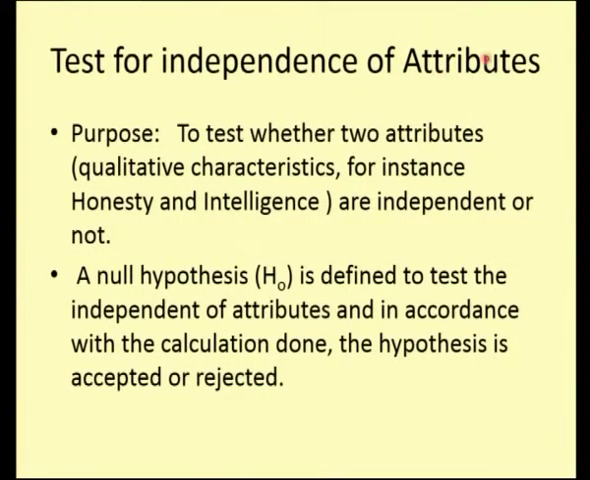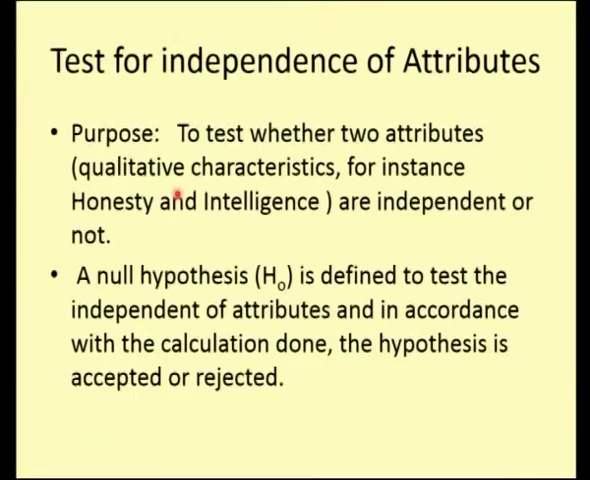The next very important test is the test of independence of attributes. As I told you, attributes are nothing but characteristics which cannot be measured directly, whereas variables can be measured directly. For example, the number of kilograms of rice or sugar can be measured in kilograms, whereas attributes are qualitative characteristics, something like honesty, intelligence, IQ, which we cannot measure directly. So, you can measure them indirectly by having the test score or the marks.